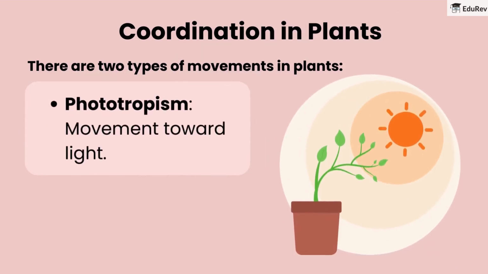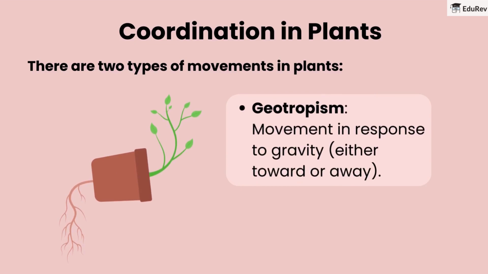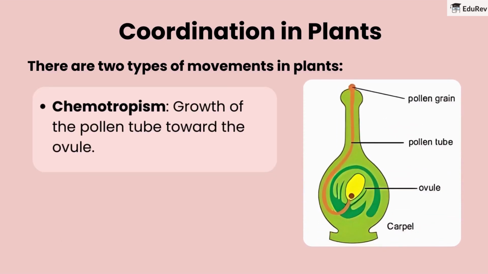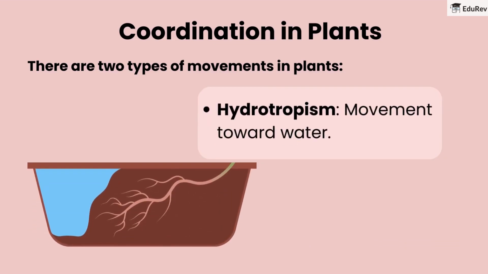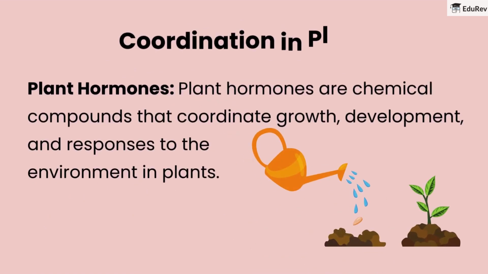Phototropism: movement toward light. Geotropism: movement in response to gravity, either toward or away. Chemotropism: growth of the pollen tube toward the ovule. Hydrotropism: movement toward water.